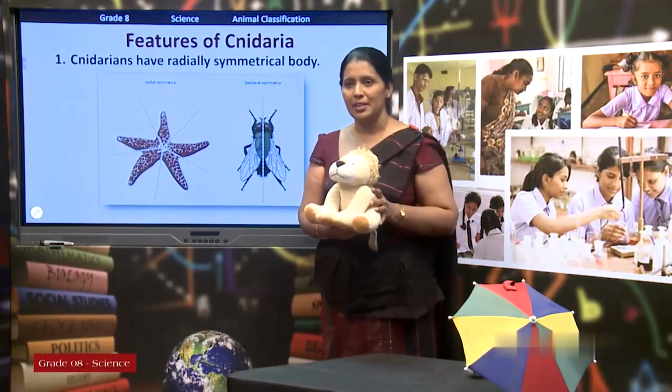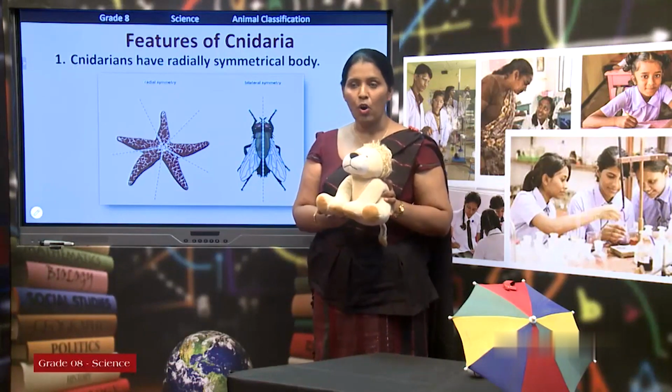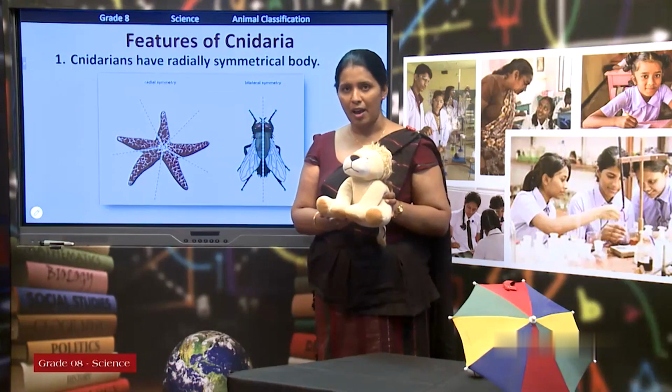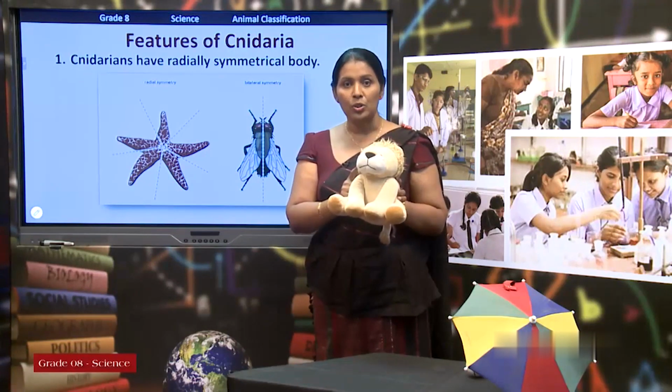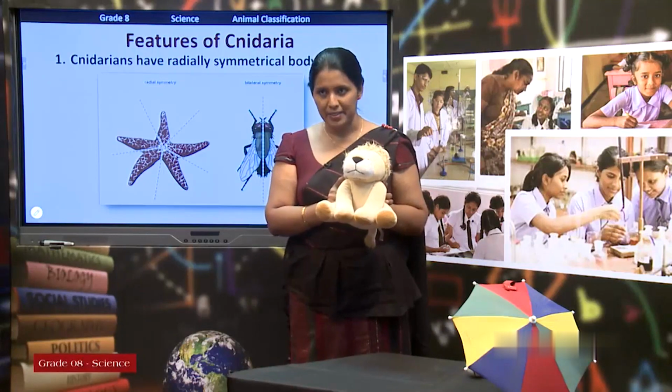What is bilateral symmetry? If you can divide the ball or umbrella into two equal halves using several axes, that is radial symmetry. You can't divide this animal into two equal halves by several axes.